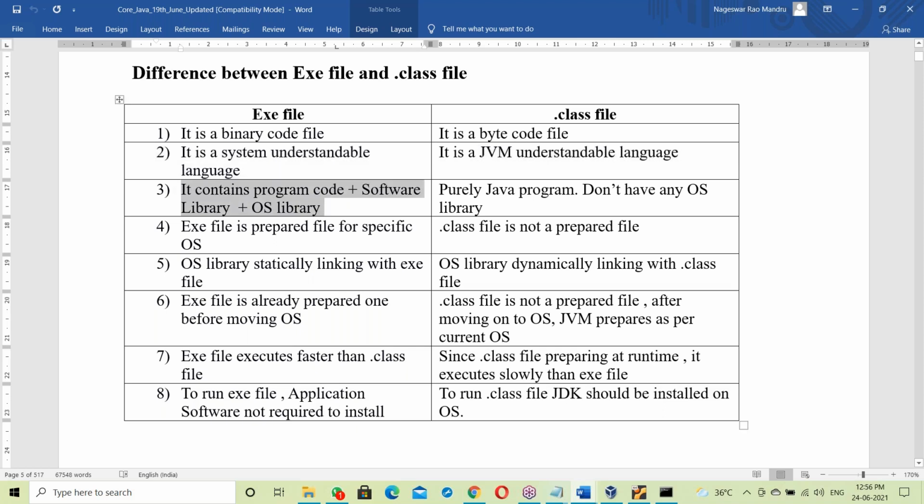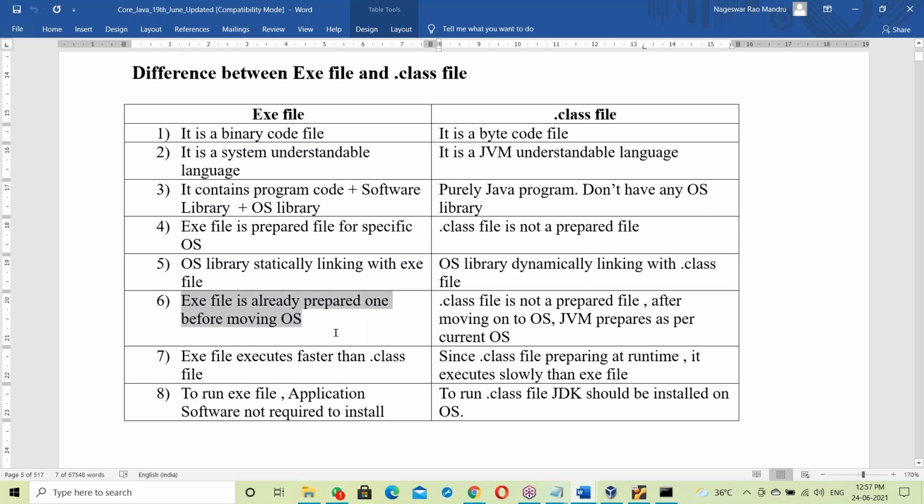Next, the exe file contains program code plus software library plus OS library. The dot class file is a pure Java program and doesn't have any OS library. Next, the exe file is prepared for a specific OS, but the dot class file is not a prepared one. Next, the OS library is statically linked with the exe file, while the OS library is dynamically linked with the dot class file.